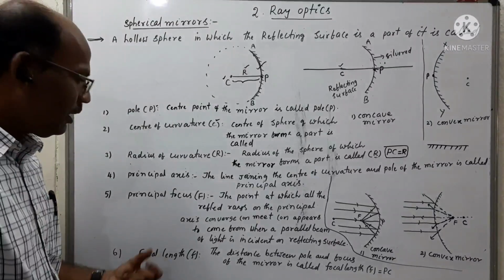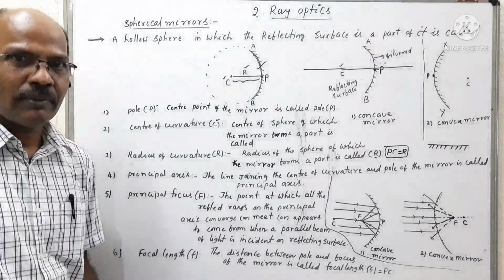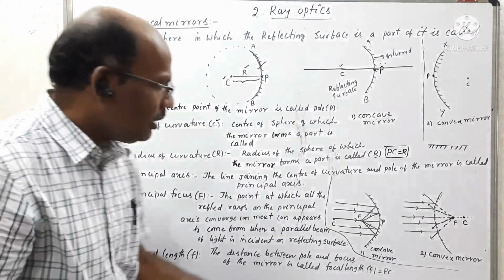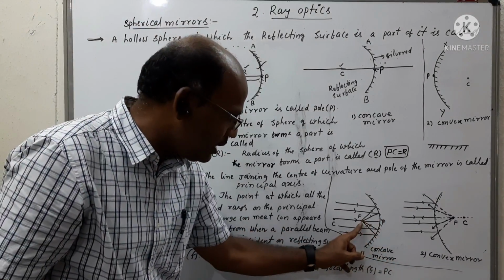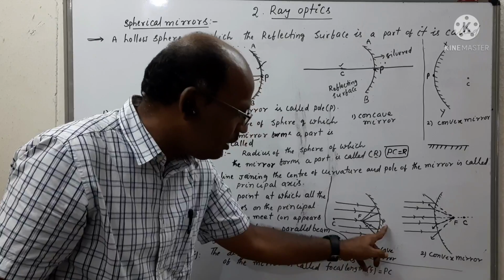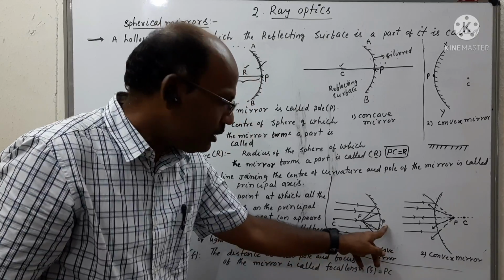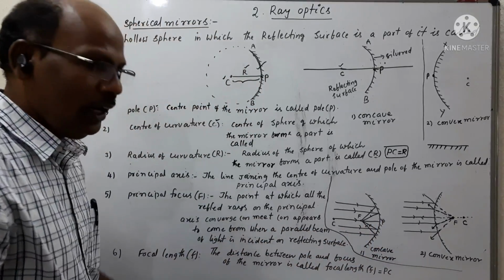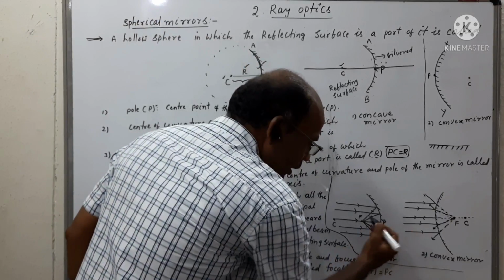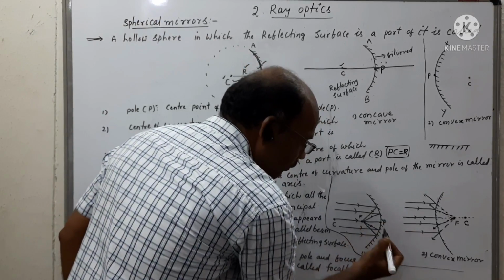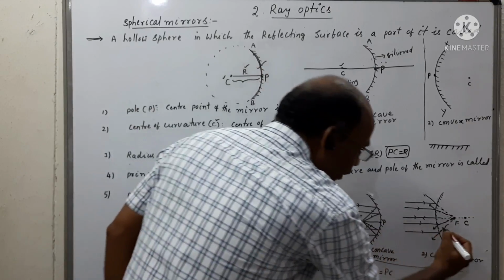Coming to the last one, focal length. What is focal length? The distance between the principal focus and the pole of either mirror is called focal length. So the distance between the pole P and the principal focus F is called focal length.